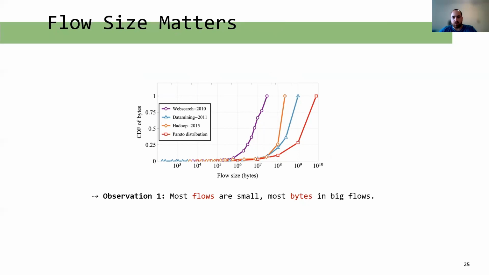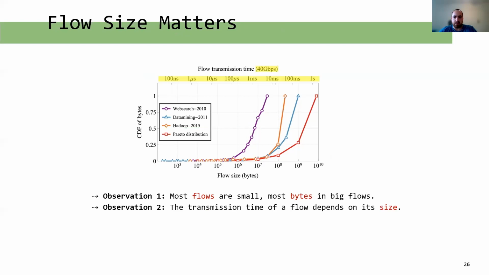What are the actual flow size distributions of real-world traffic? The following figure contains a CDF of several real-world traffic distributions. We can make several observations. The first observation is that most flows are small, but most bytes are found in the big flows. For example, in web search, we see that half of all flows are smaller than a megabyte.